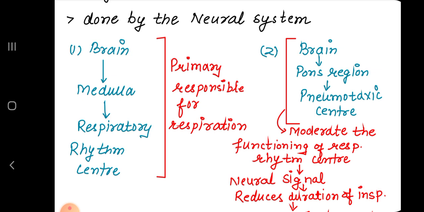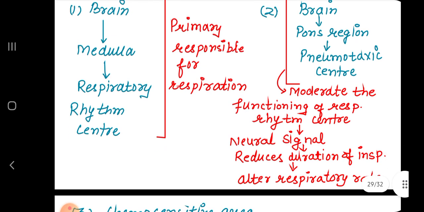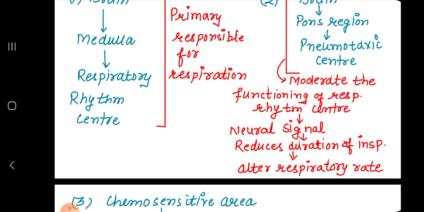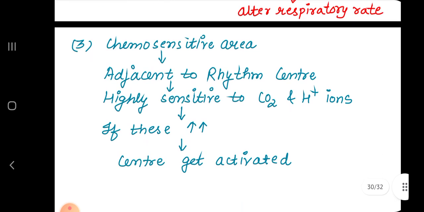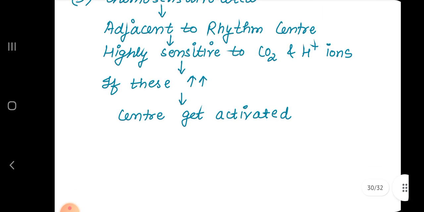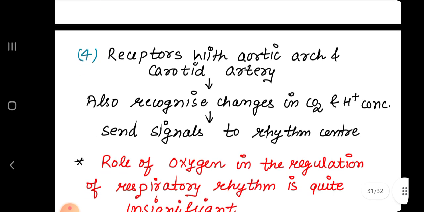They are primarily responsible for respiration. Second, the pons region of the brain, where the pneumotaxic center moderates the function of the respiratory rhythm center: neural signals reduce the duration of inspiration and thus alter the respiration rate. Then the chemosensitive area, adjacent to the rhythm center, is highly sensitive to CO2 and H plus ions. If these increase, the center gets activated.